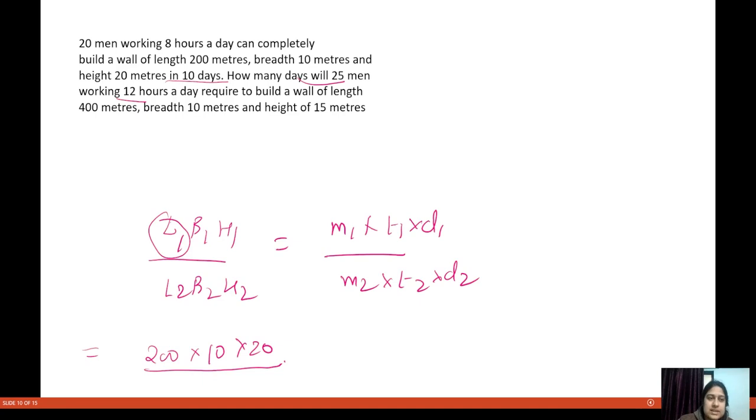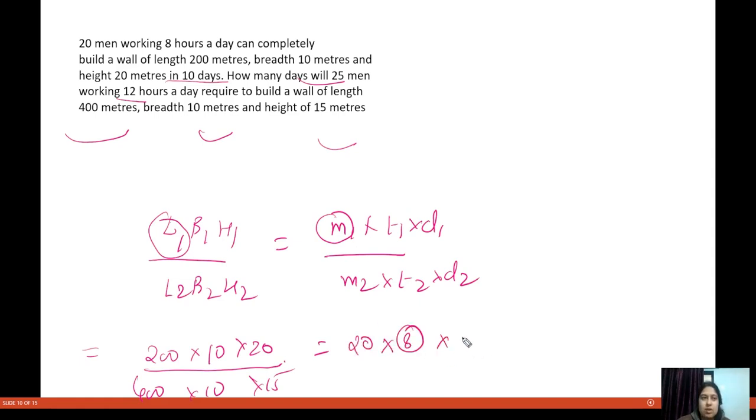Now for the second wall, we have 400 meter for the length, 10 meter for the breadth, and 15 meter for the height. And M1 means number of men. So 20 men, working 8 hours a day, for 10 days. Here we have to find days only. So here we are taking 25 men, 12 hours a day, and D2 is how much? Let us find this out.